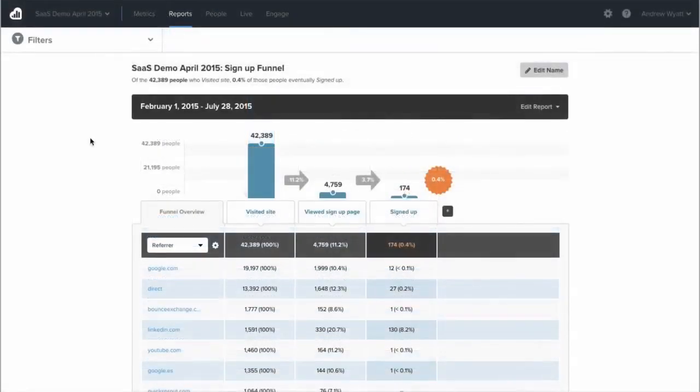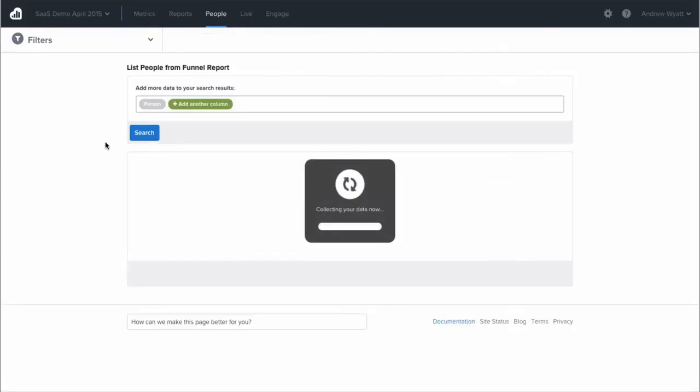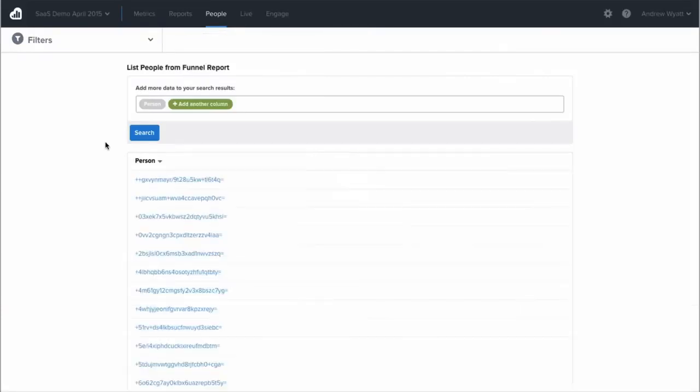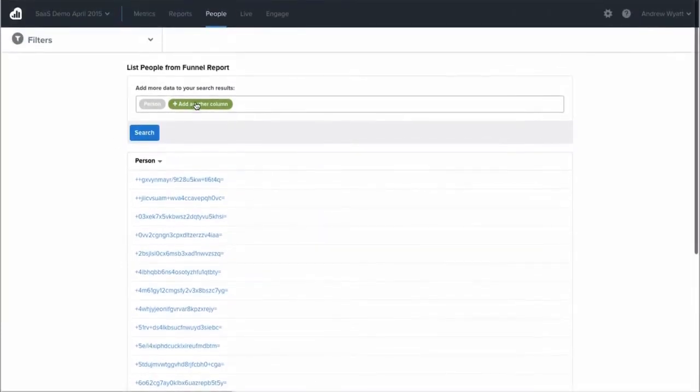So let's take a look at the people that didn't make it to the sign up step, so that viewed the sign up page but didn't actually make it to the sign up step. What we can do is click on view people not in this step, which will take us into the people search. And this will be the list of all the people that didn't actually sign up but had viewed the sign up page.